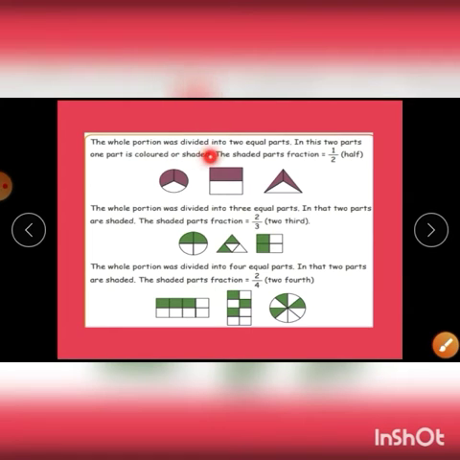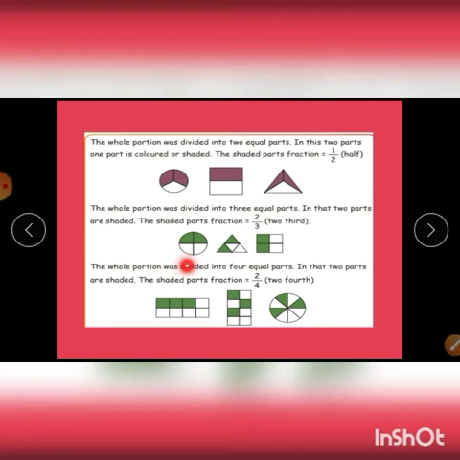The whole portion was divided into 2 equal parts. In these 2 parts, one part is colored or shaded. The shaded part of the fraction is equal to half. See this part. The whole portion was divided into 3 and 2 have been shaded. So the circle is divided into 3 equal parts. Out of these 3, 2 have been shaded. The shaded portion of this is 2 by 3.